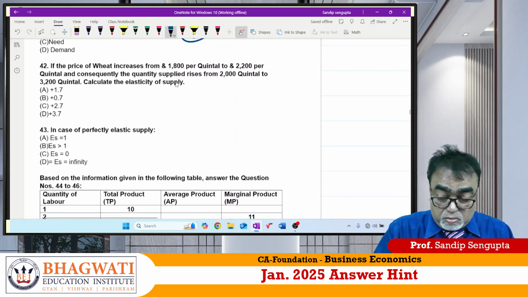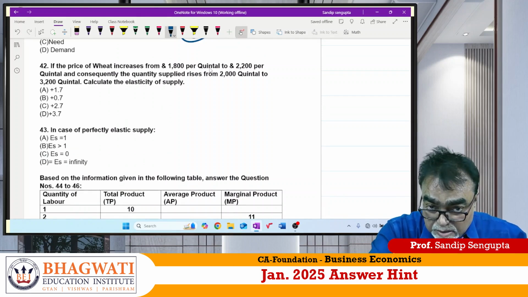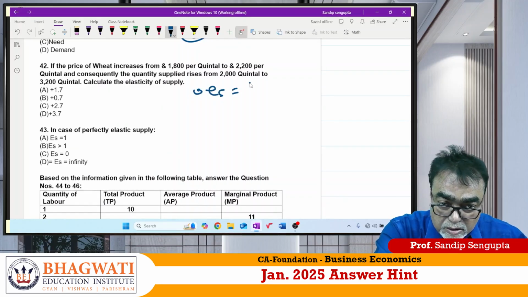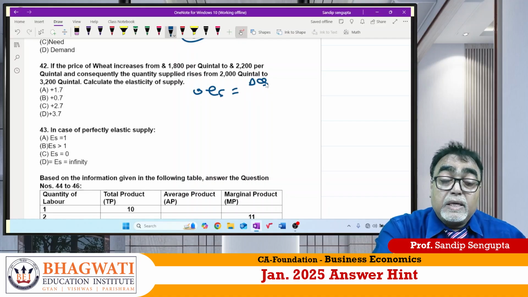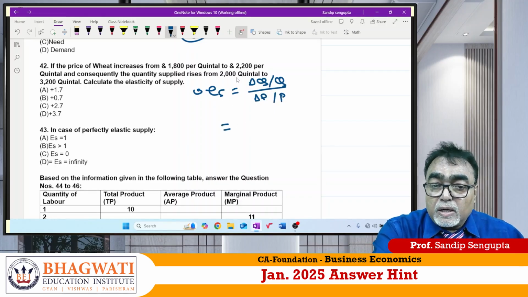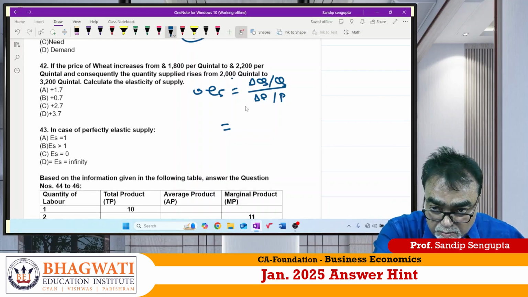Now 42. 42, what is this? Elasticity concept they have given. ES is equal to what? Change in quantity divided by original quantity, change in price divided by original price. So change in quantity how much? 2000 to 3200.